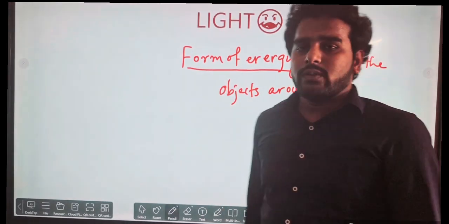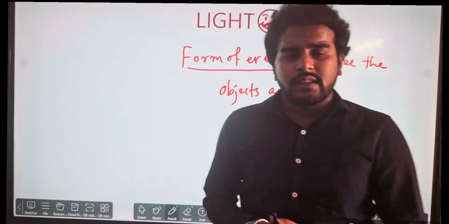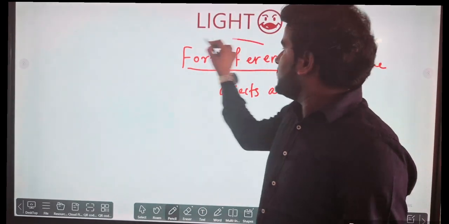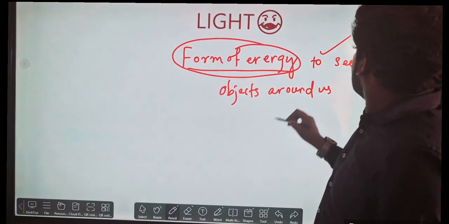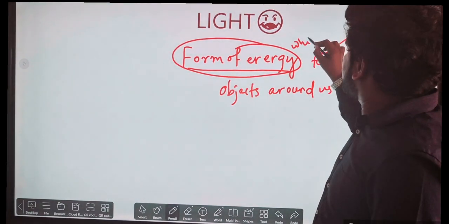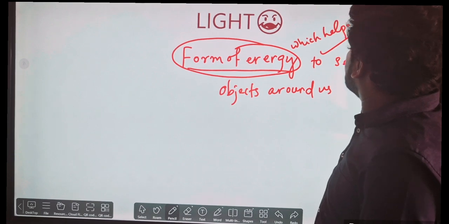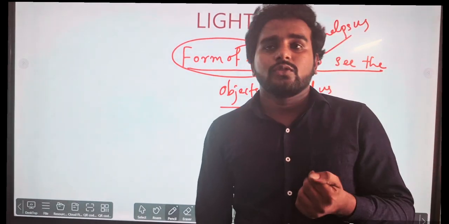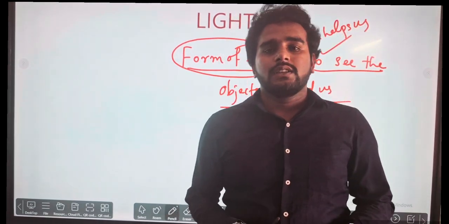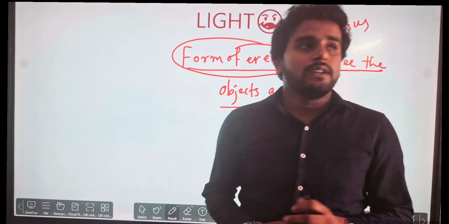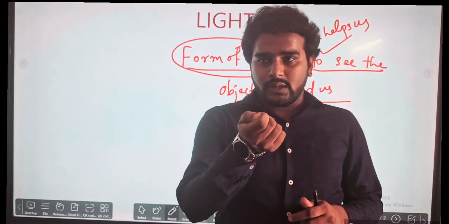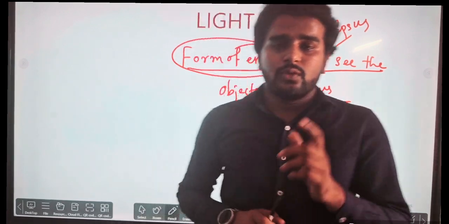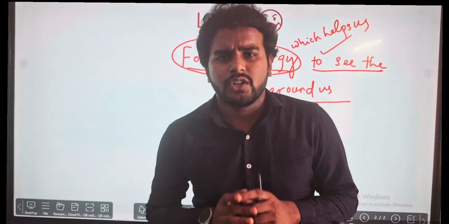So can we see the energy? Is it possible that we can see the energy? No. So energy cannot be seen. This form of energy helps us to see the objects around us. You will say that yes, we are observing the light. We are inside the classroom, the wall is glowing, the tube light is glowing. Whenever we are putting the laser, the light is there. No, we are not observing that light energy. We are observing its path.